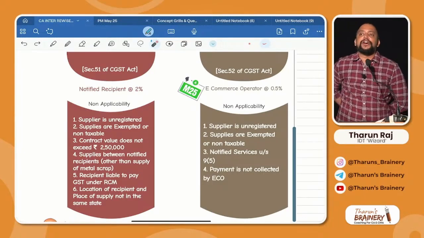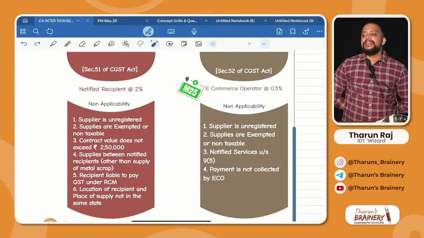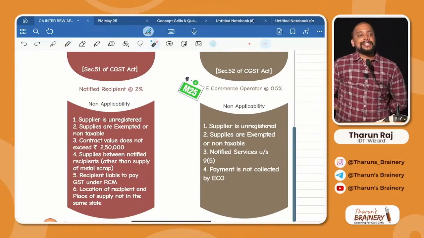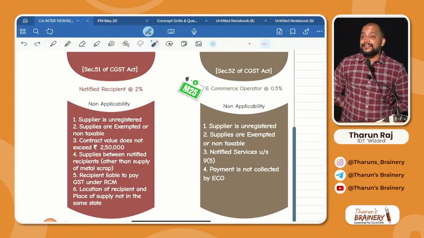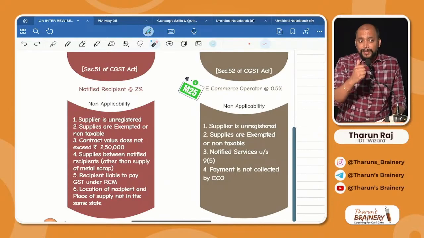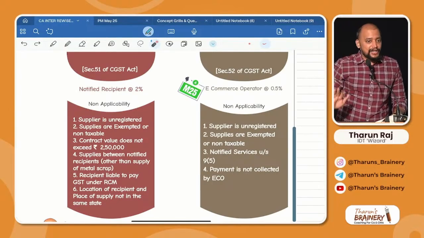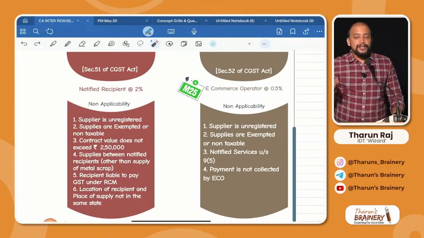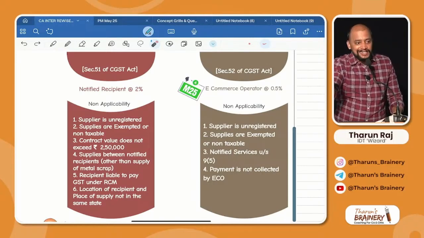See the first point in non-applicability of TCS: the supplier is unregistered. The same point we have for TDS also. Second point, what if the supply itself is exempted or non-taxable? We don't have to bother about the supplier. So again, TCS is not applicable if the supplies are exempted or non-taxable. So this point is also common between TDS and TCS.